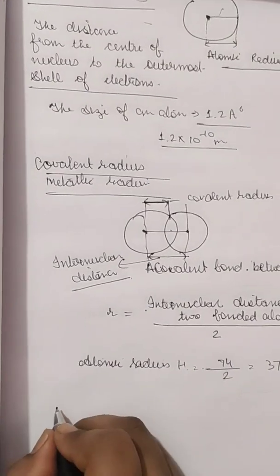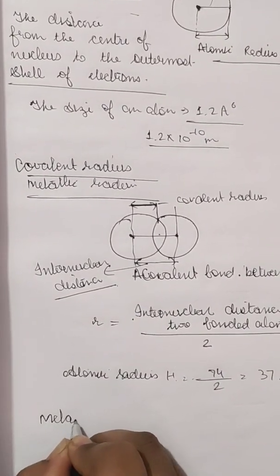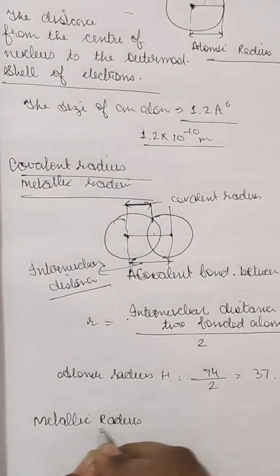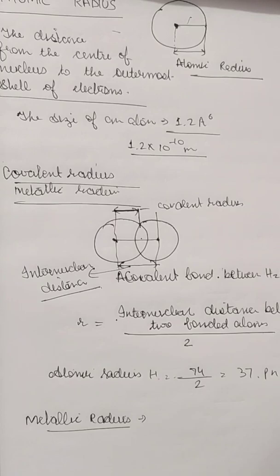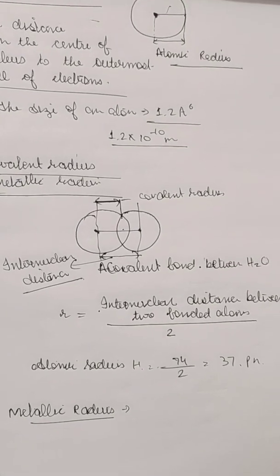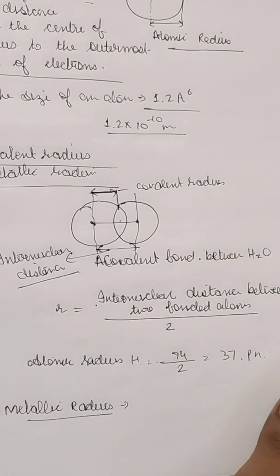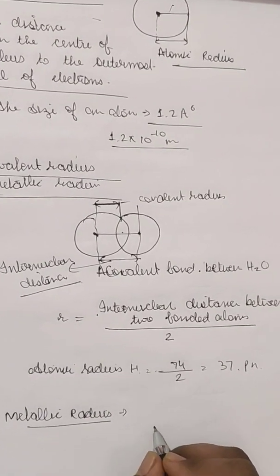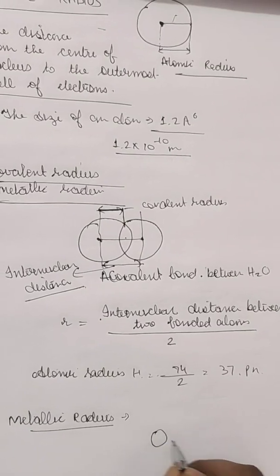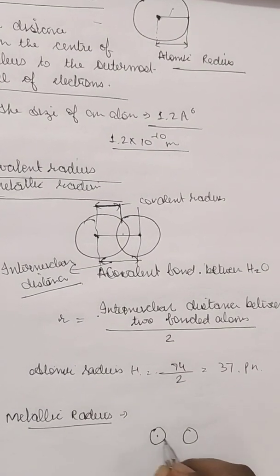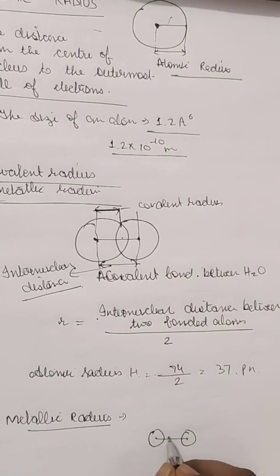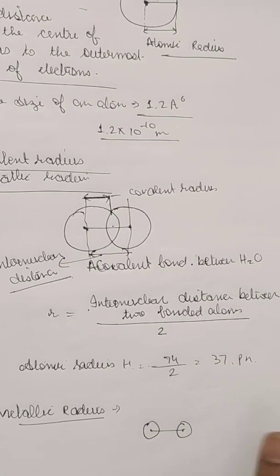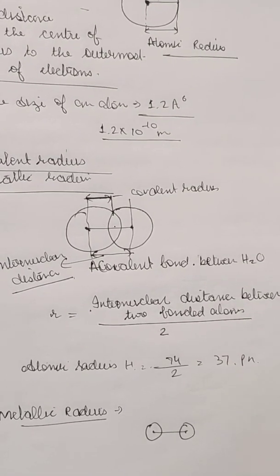Now we move to the metallic radius. The metallic radius is 1/2 of the internuclear distance between two neighboring atoms of a metal. So in a metal, whatever the distance between them is, we take half of it. That is the metallic radius.